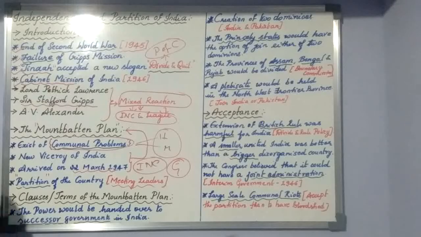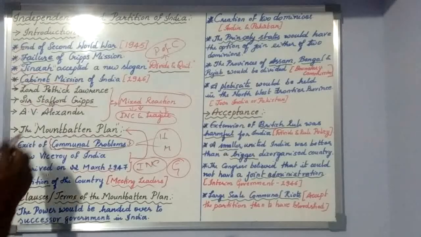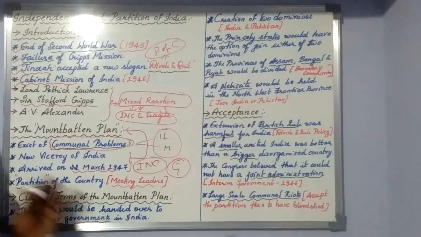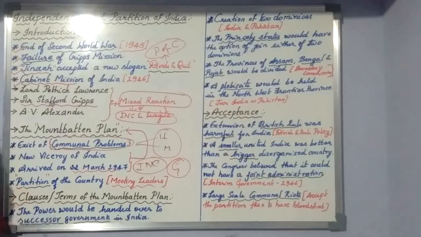So that is the reason finally Jawaharlal Nehru, some way or other, convinced Gandhiji to accept the word of Lord Mountbatten. Like that in 1947, based on the concept of partition of the country, Lord Mountbatten decided to transfer the powers to Indians. So he gave his plan: how he is going to have the partition of the country, and how he is going to transfer the powers to Indians. He gave it in the form of clauses and terms.